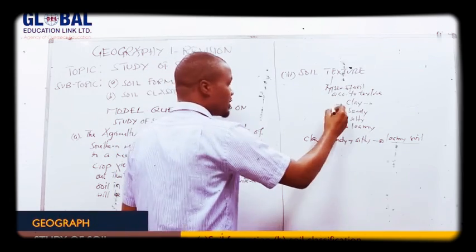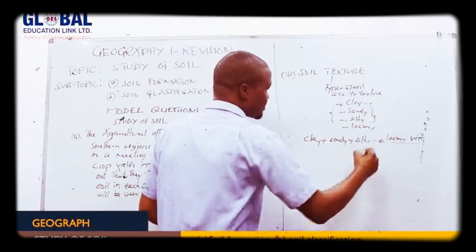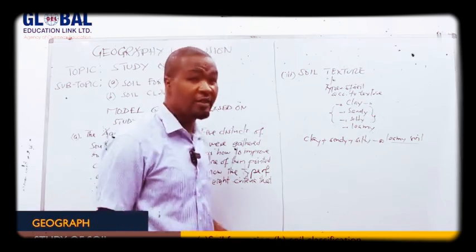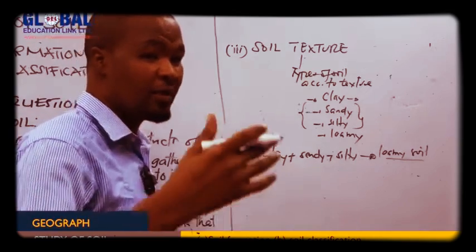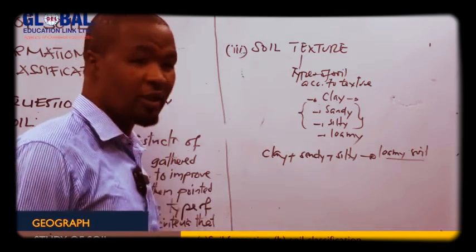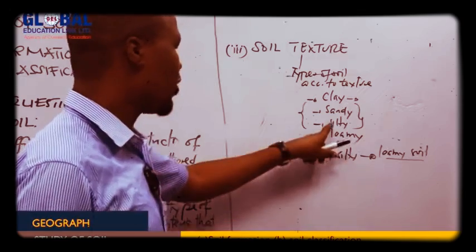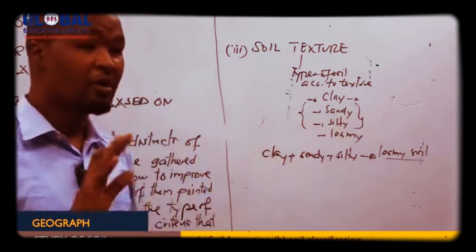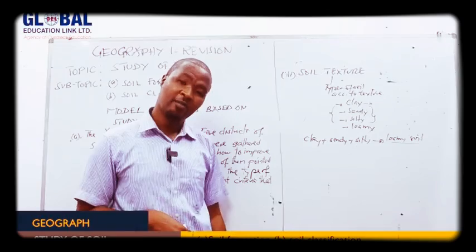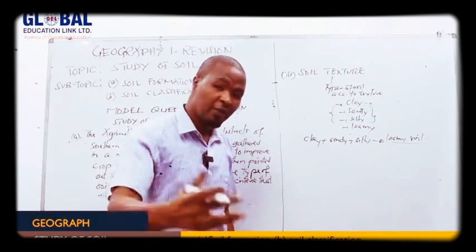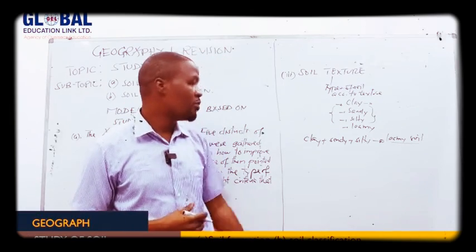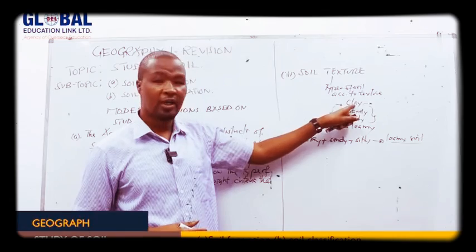Most of the sand soil, for instance, are poor in retention capacity, see? They can hold water, but not for a much longer time. So in this point, most of the sandy soil can be poor in terms of productivity. Why? Because they tend to lose water in a very fast way compared to loam or clay.